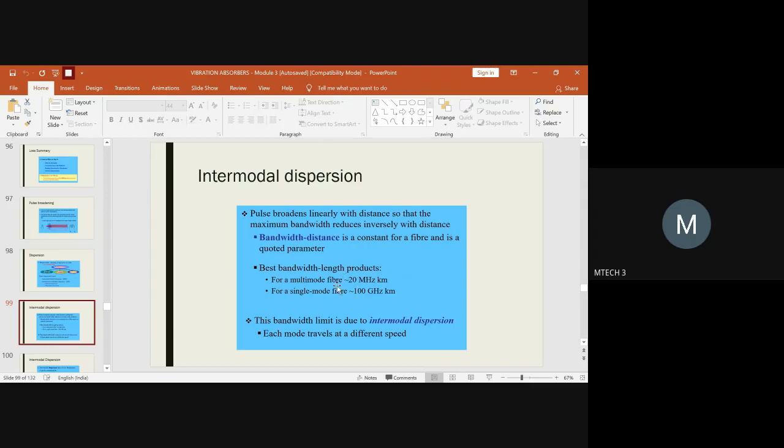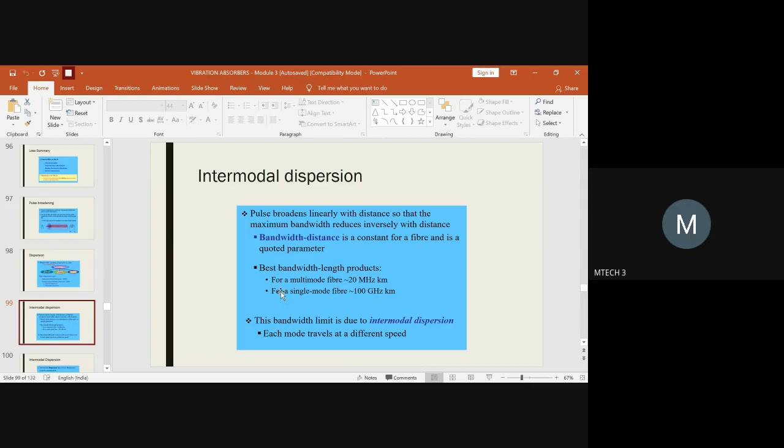If you are using a multi-mode optical fiber, then the bandwidth distance product you can use should be nearly 220 megahertz kilometer. But if you are using an optical fiber of single mode type, then the bandwidth distance product which has to be held constant is 100 gigahertz kilometer. So these are the bandwidth length products which are readily available in the market. So you have to think whether you are using single mode or multi-mode.